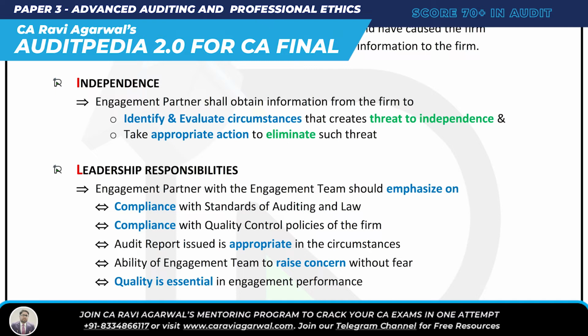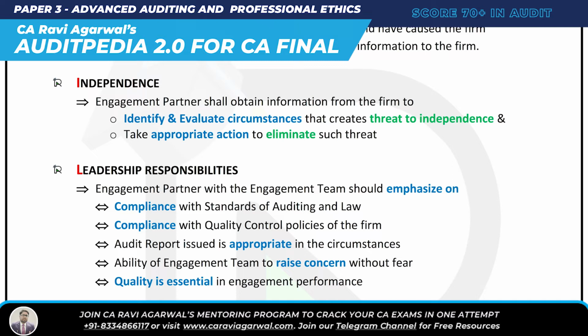EMAILED. So now we are left with just 3: LED. L is leadership responsibility. See again that the engagement partner with the engagement team shall have to see 2, 3, 4, 5 things. Okay, what do I have to see? Remember the objective of SA 220. I just have to see whether compliance is going on or not with SA and law. Just check compliance with SA and law.